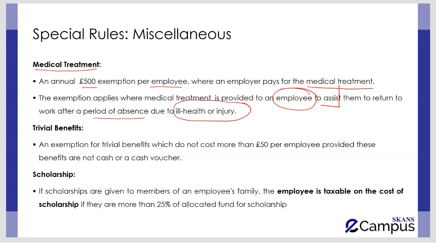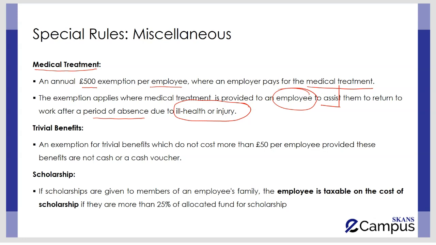So as long as an employee is going to resume his work after a period of ill health or injury, then whatsoever the cost is provided to an employee for the sake of treating himself from a medical point of view is exempt, provided the medical treatment cost provided by an employer is either equivalent to or less than 500 pounds. But where more than 500 pounds is given,